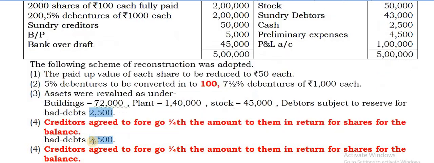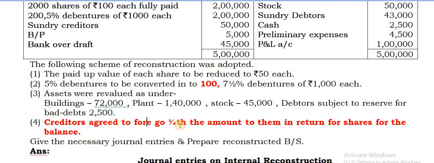Next, creditors agreed to forego 1/4 of the amount due to them in return for shares to the balance. So here creditors, who are to be settled completely, are 50,000. Now of that, 1/4 they are ignoring. They are foregoing it otherwise. That will be transferred to the capital reduction account, and for the balance 3/4, an equivalent amount of shares will be issued. So give the necessary journal entries and prepare the reconstructed balance sheet.